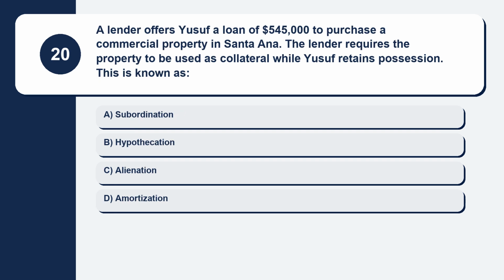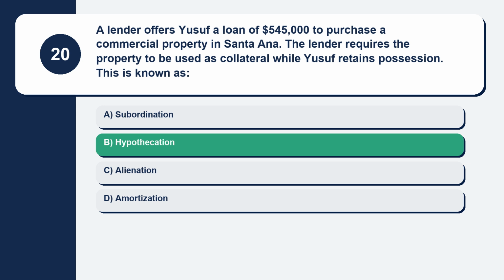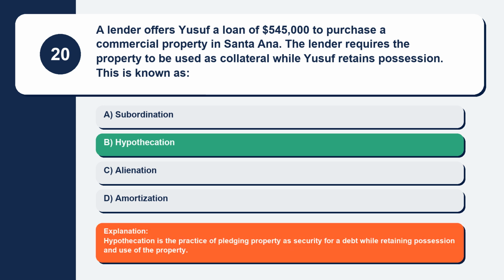Question 20. A lender offers Yusuf a loan of $545,000 to purchase a commercial property in Santa Ana. The lender requires the property to be used as collateral while Yusuf retains possession. This is known as. Here are your options. Option A, subordination. Option B, hypothecation. Option C, alienation. Option D, amortization. The correct answer is option B, hypothecation. Explanation: hypothecation is the practice of pledging property as security for a debt while retaining possession and use of the property.